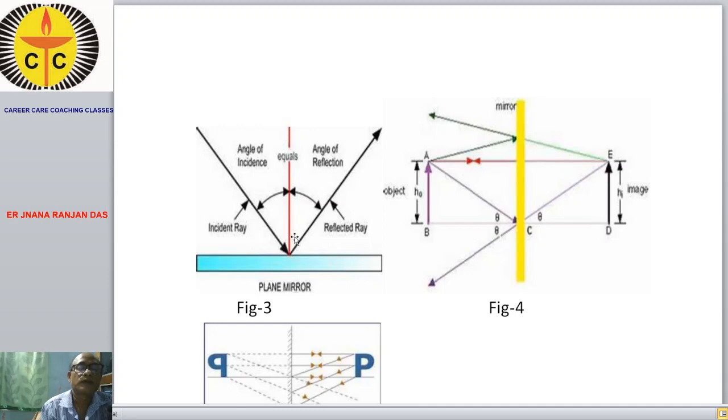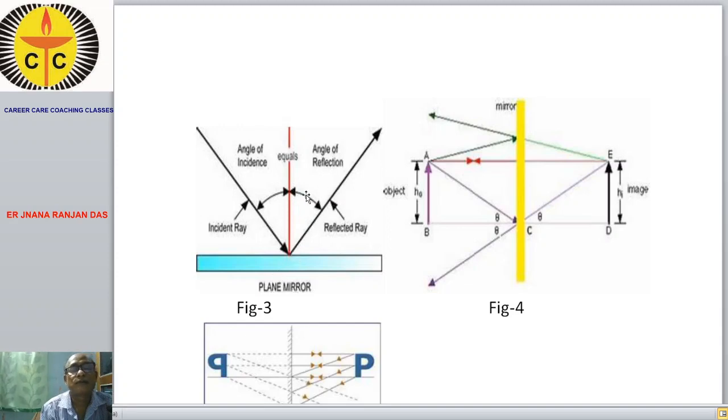Do you know what is incident ray, what is reflected ray, what is the point of incidence, and what is the angle of incidence? The angle of incidence is the angle made by the incident ray with the normal drawn at the point of incidence. Similarly, the angle of reflection is the angle made by the reflected ray with the normal drawn at the point of incidence.